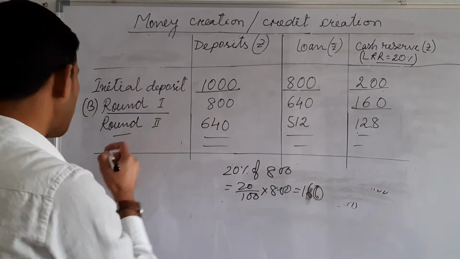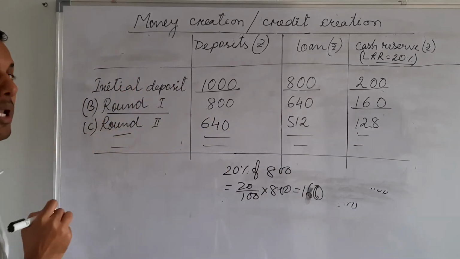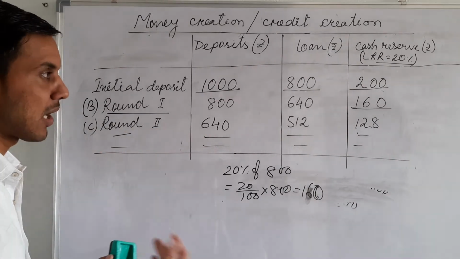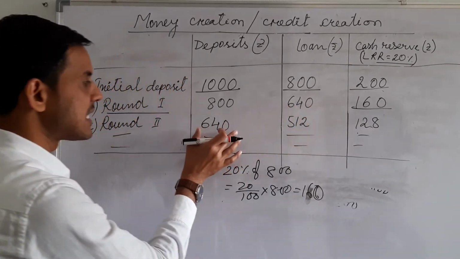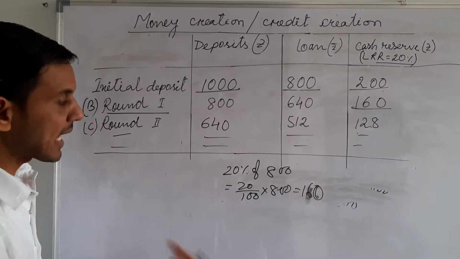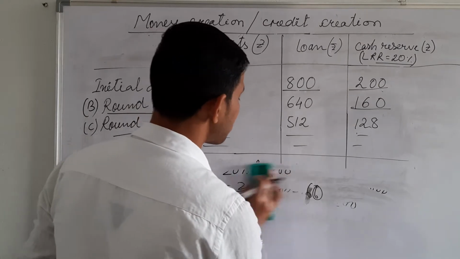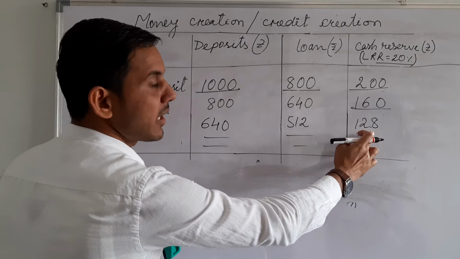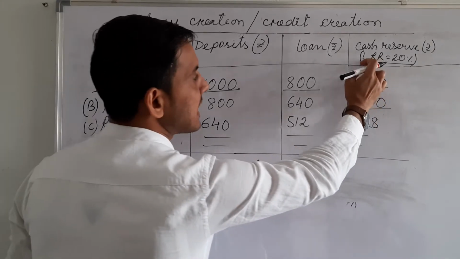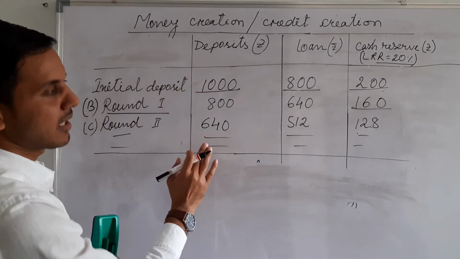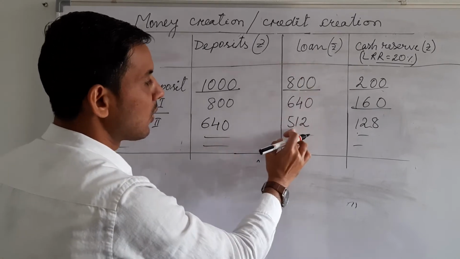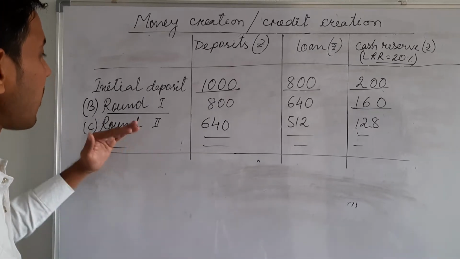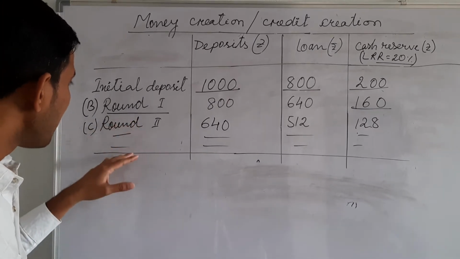Next, another person will come to the bank and ask for a loan. Then the bank will not give cash. The bank will advise him to open a bank account, and then these 640 rupees will be sent to his account. Again the same thing: the bank will keep 20% as a legal reserve ratio. It means 128 rupees will be kept as legal reserve, and the total loan will be 512. Now there is no need to continue this round.